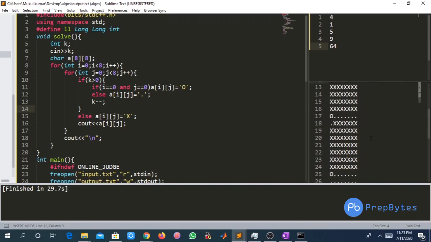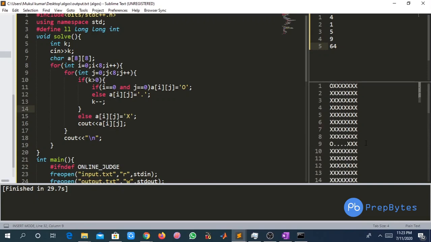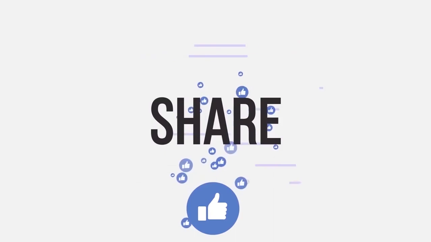For k equal to 9, here we are allowing 9 cells for the king to move on, and we are blocking all other cells. And for k equal to 64, we have to allow all the cells. So these are the configurations for the given test case. There may be some other configurations also, so we have to print any valid configuration. So these are all valid configurations for the given test case. I hope you have understood the solution of this question. Thank you.